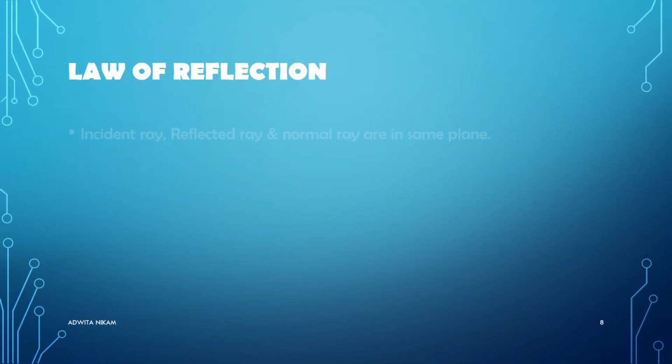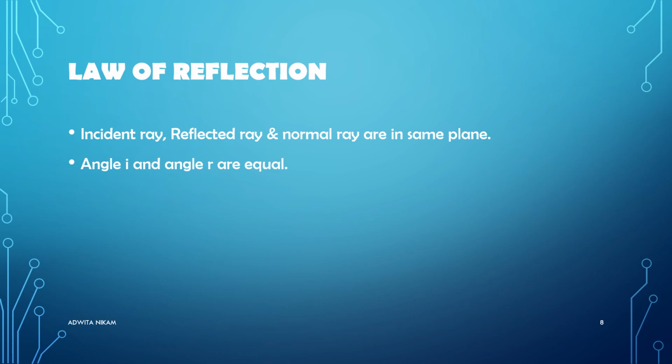Now we'll see the law of reflection. Incident ray, reflected ray and normal are in the same plane. As I told you, angle i, that means angle of incidence, and angle of reflection are equal.